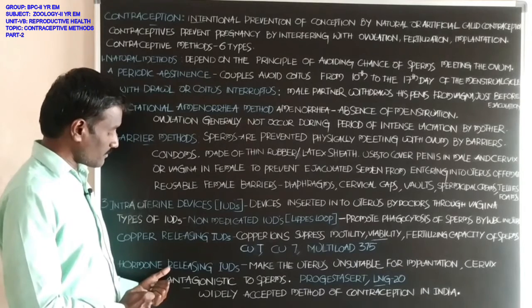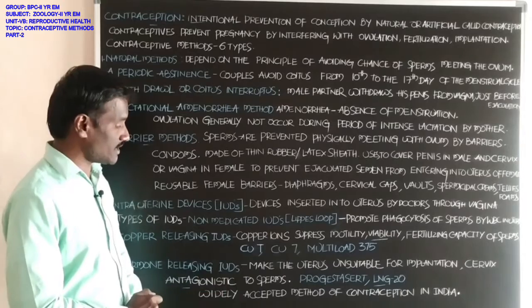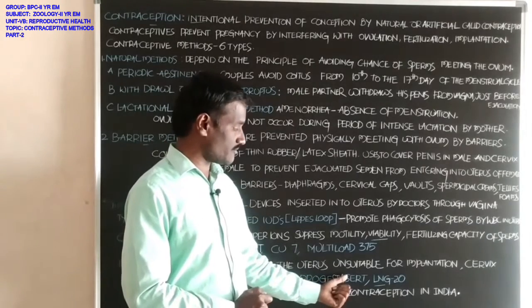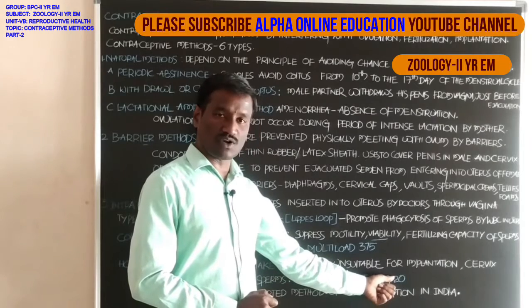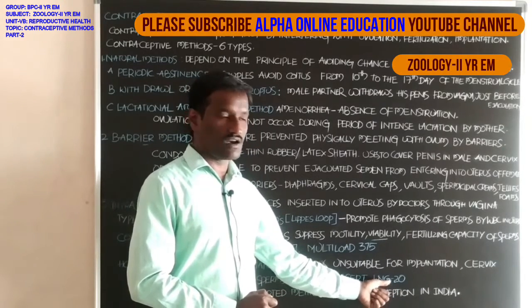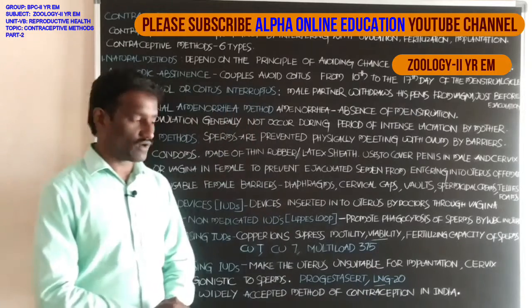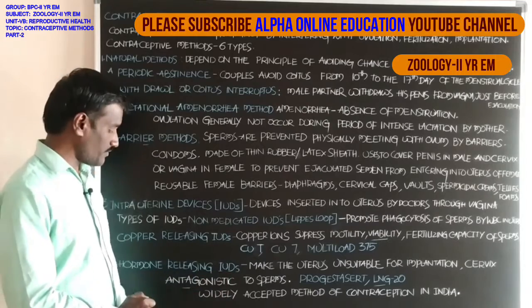Which are the hormone releasing intrauterine devices? Progestasert and LNG 20, levonorgestrel 20. These are hormone releasing IUDs.